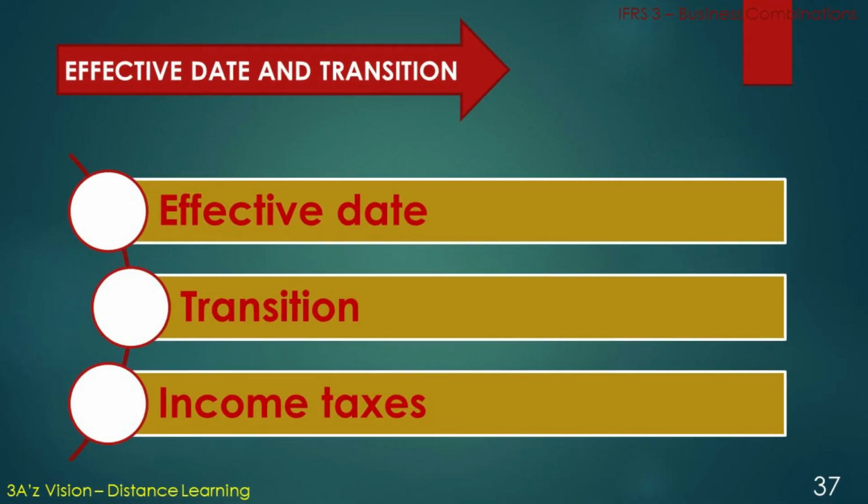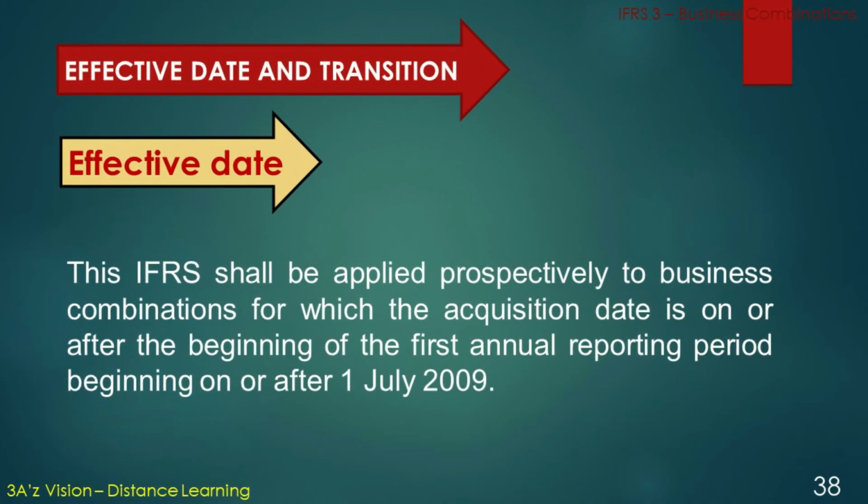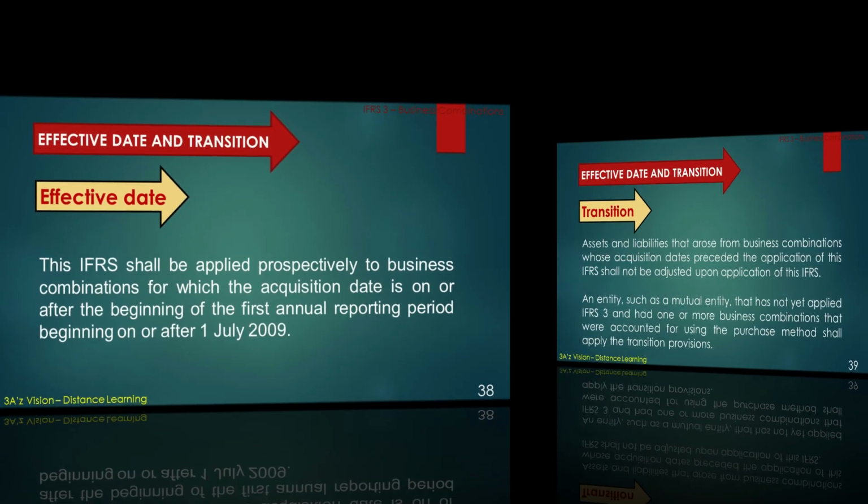The last element of this IFRS is effective date and transition. To elaborate this, we will discuss three main factors here. First of all, effective date, secondly, transition, and thirdly, income taxes. Effective date. This IFRS shall be applied prospectively to business combinations for which the acquisition date is on or after the beginning of the first annual reporting period beginning on or after 1st July 2009.